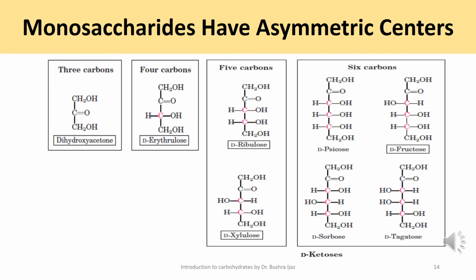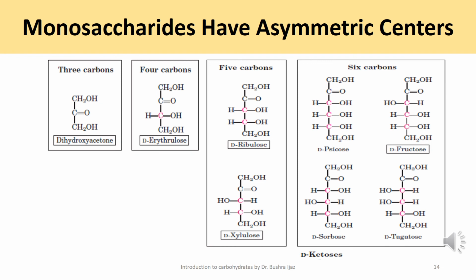Now, two sugars that differ only in the configuration around one carbon, as I told you, are called epimers. D-glucose and D-mannose, which differ only in the stereochemistry at carbon number 2, are epimers, as are D-glucose and D-galactose, which differ at carbon number 4. Now, some sugars occur naturally in their L form. For example, we have L-arabinose and the L isomers of some sugar derivatives that are common components of glycoconjugates.